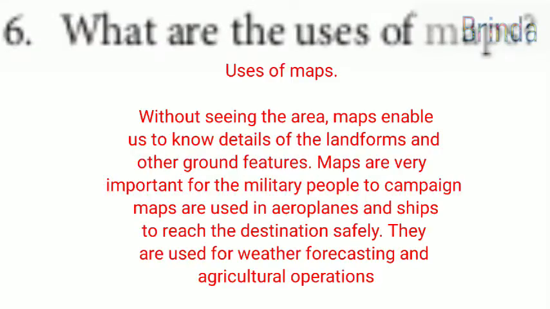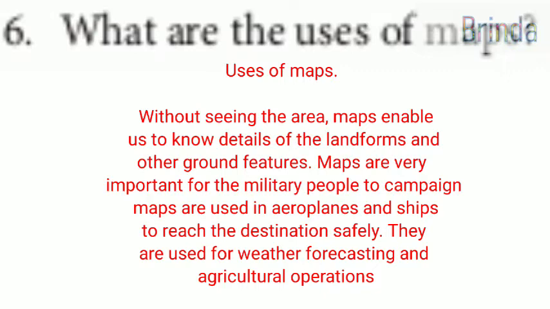Okay, moving on to question number 6. What are the uses of maps? சரி, மேப்போட யூஸ் என்ன? Uses of maps. Without seeing the area, maps enable us to know details of the landforms and other ground features. அதை நம்ம ஒரு ஊருக்கே போகலனாலும் மேப் பற்றி பார்க்கும்போது we'll understand. For example, South America, North America or Asia, Eurasia, whatever it may be, when you can see that map பார்த்தாலே ஓரளவுக்கு கண்டுபிடிச்சிடலாம். Maps are very important for the military people to campaigns.